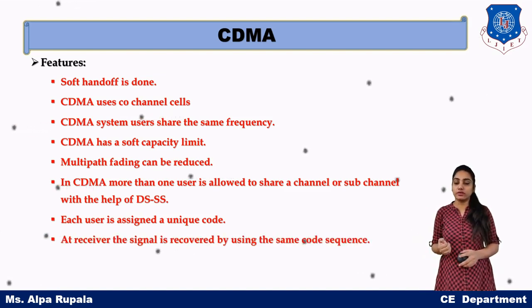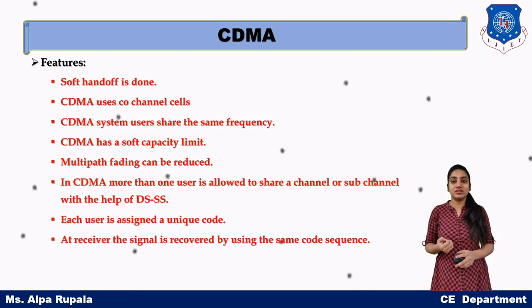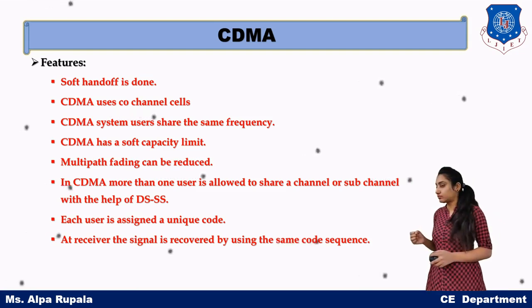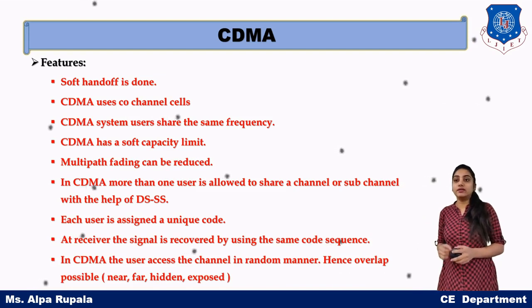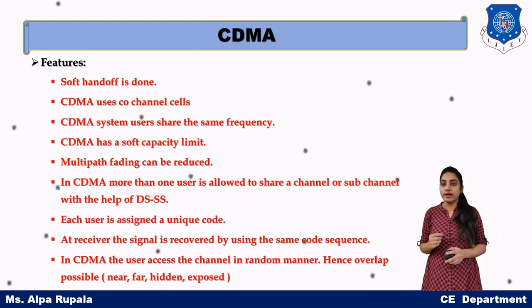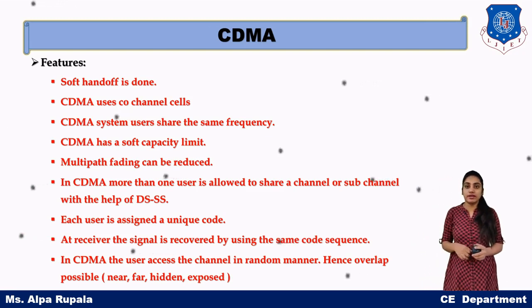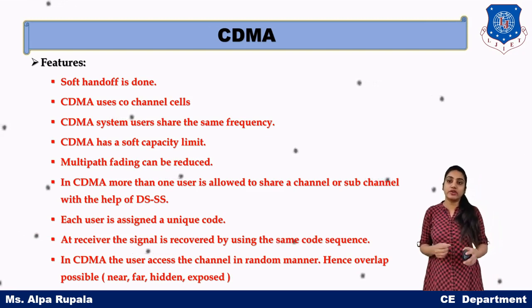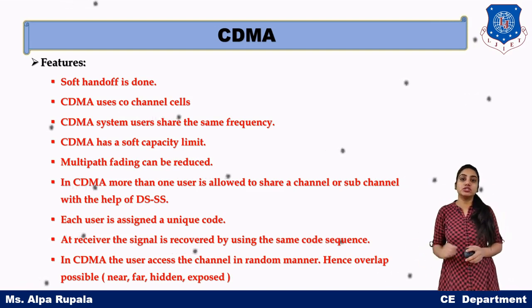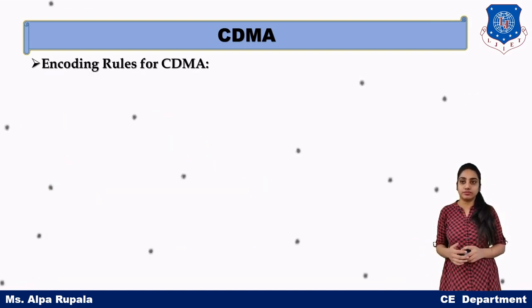So the security will be higher. At the receiver, the signal is recovered by using the same code. And in CDMA, the user accesses the channel in a random manner, so there can be a possibility of the near-far, hidden and exposed terminal problem. So these are all the features of CDMA.